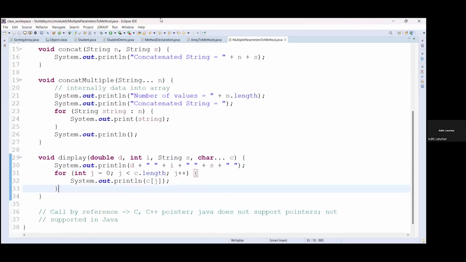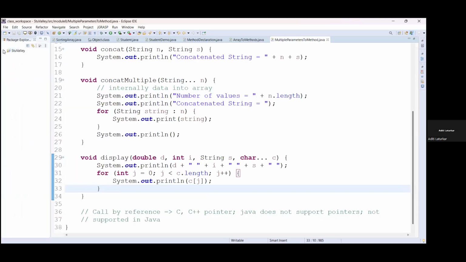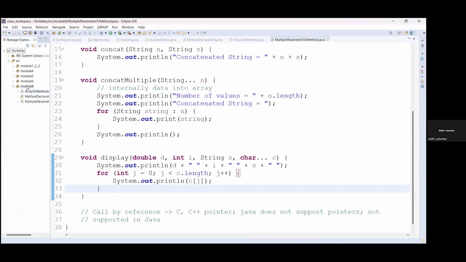So here we have seen different ways to declare methods, passing an array to a method, and multiple parameters to a method. Now we will see one more example where we will pass objects of any class to a method. To perform that example, we will create one class.